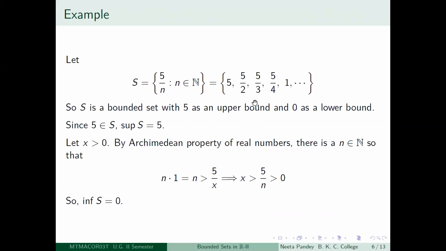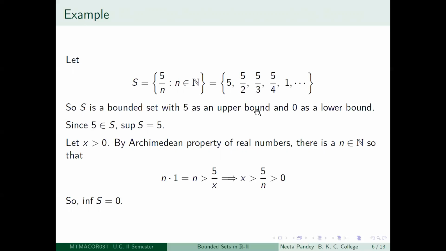This set is clearly a bounded set. Why is it a bounded set? Because all the numbers are greater than 0. So therefore 0 is a lower bound and all the numbers are less than or equal to 5. So 5 is an upper bound. Now we have already seen that if an upper bound is an element of the set, then that is automatically the supremum of the set. So since 5 belongs to S, the supremum of S is going to be 5.